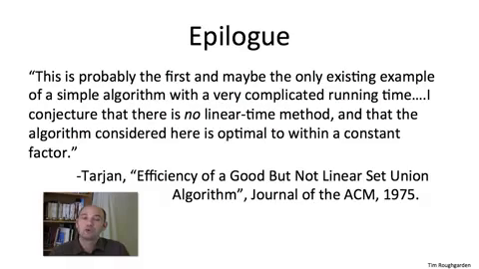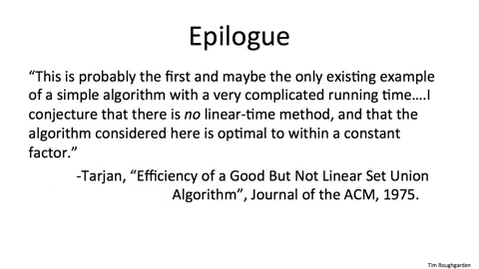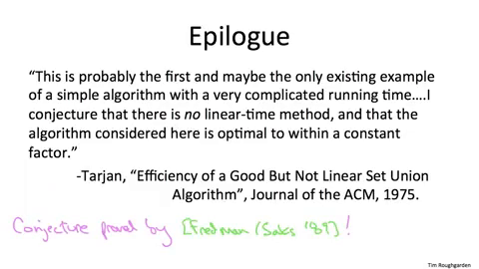It was proved for certain classes of data structures, both by Tarjan in his original paper and in a follow-up paper in '79, but the final version of this conjecture was proven by Fredman and Saks back in 1989. No matter how clever you are, no matter what union-find data structure you come up with, there will be arbitrarily long sequences of operations so that the average amount of work you do per operation is the inverse Ackermann function of the number of objects in the data structure. Pretty unbelievable. So let me just wrap up with a historical comment.